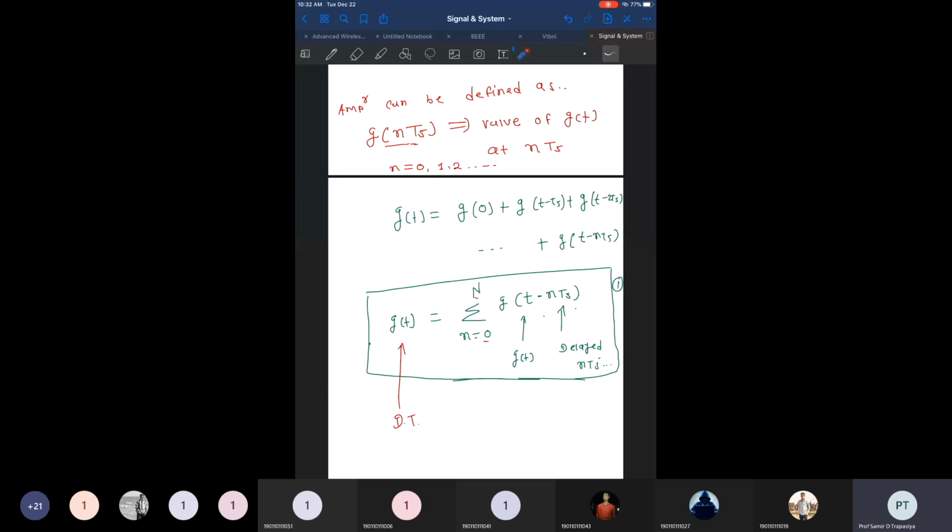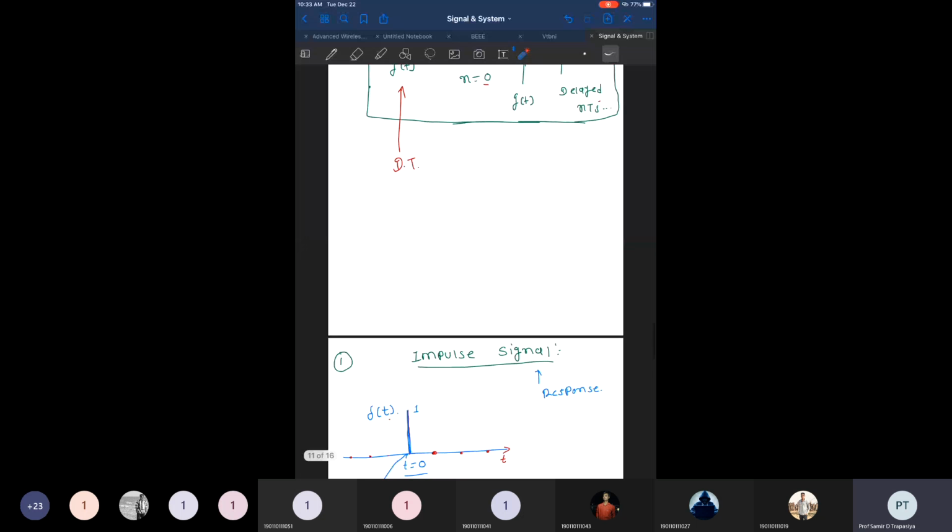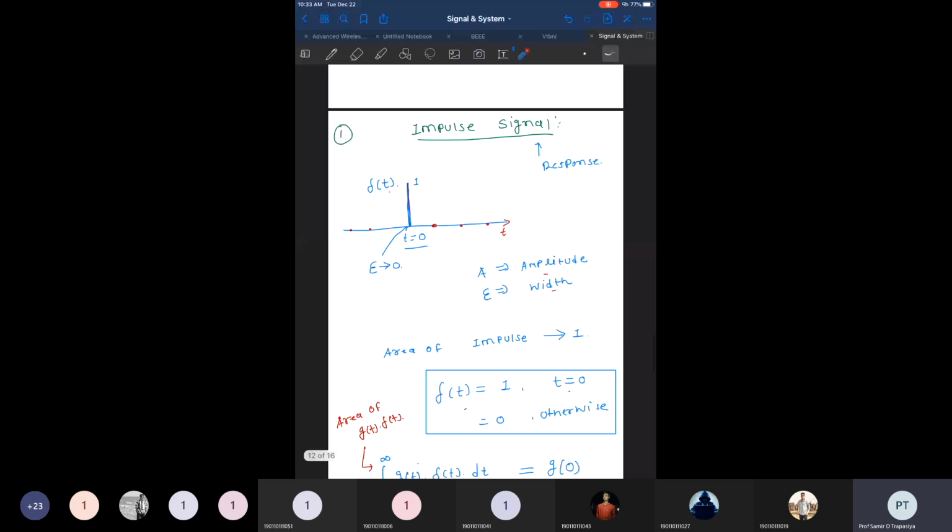In a discrete time signal, the time axis is divided into discrete time intervals, and for every discrete time interval we can have a unique value of amplitude of a signal. So this is the basic difference. Then we will move forward to the impulse signal.